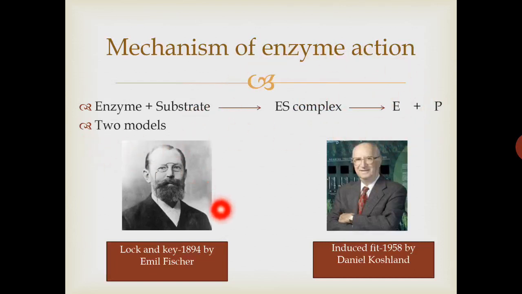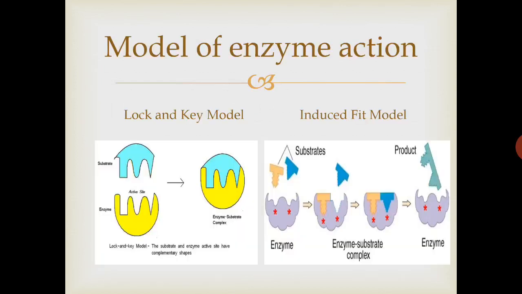So these two models were presented by two different scientists. The lock and key model was presented by Emil Fischer in 1894, and the induced fit model was presented by Daniel Koshland in 1958. Here are the diagrams of both of these models.